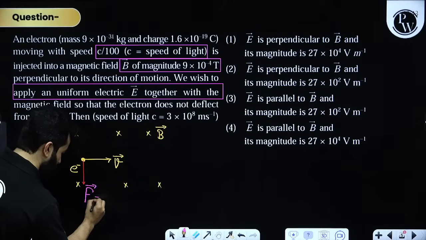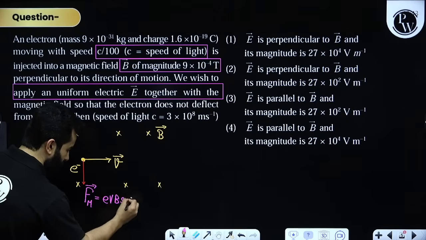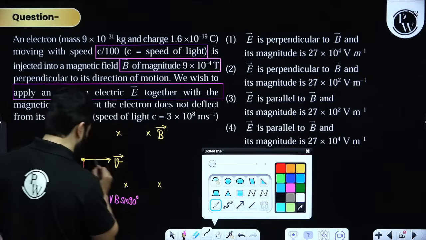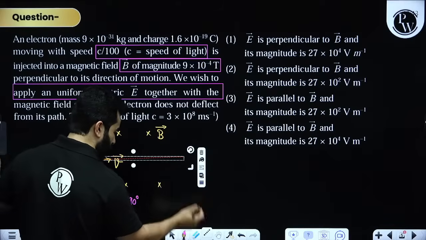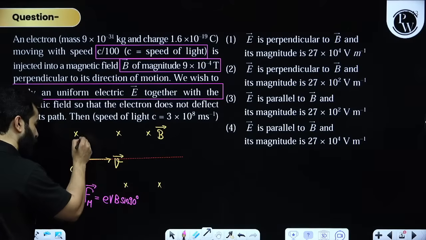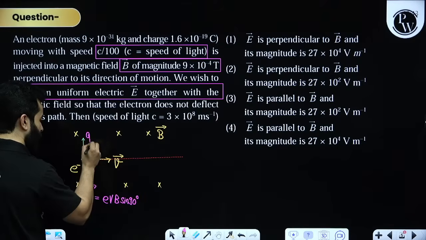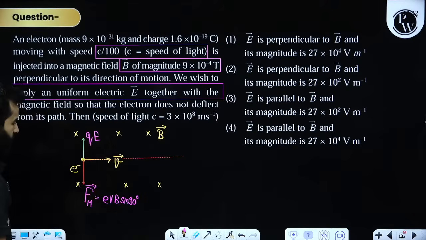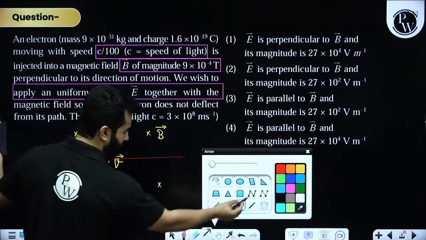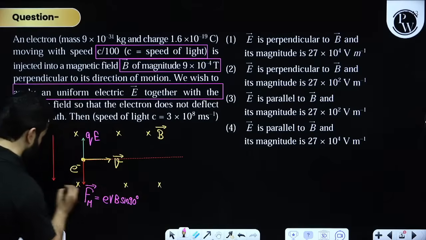And the value of this will be QVB sine 90. And if you really want this electron to go undeviated, that means an electrostatic force must counterbalance it, and the force must act something like this. That means QE, right? And that means we must have a positive charge over here, which means the electric field should be in this direction.